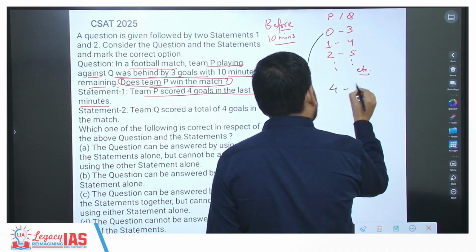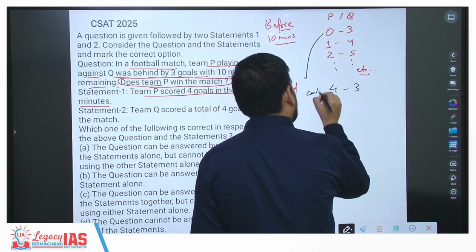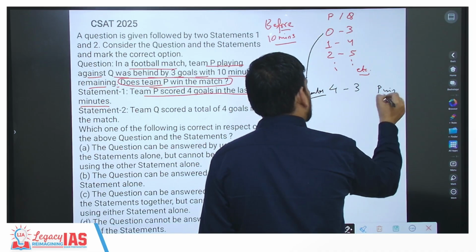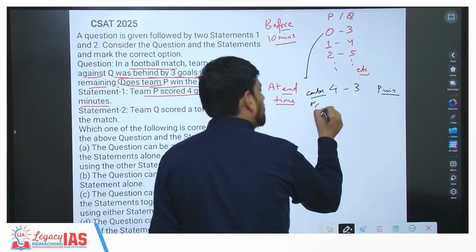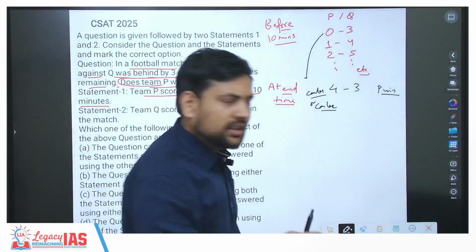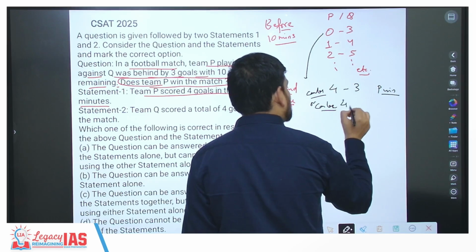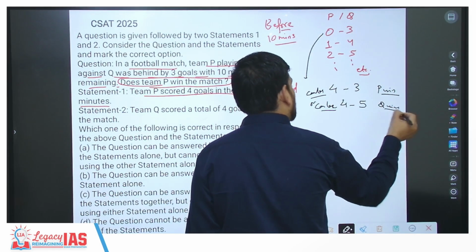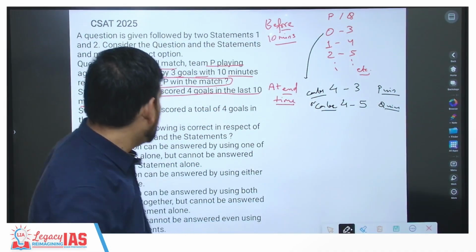Then this score line can be 4-3. Correct? 4-3. That means even. Or it can also be, let's say Q also scored 2 goals in the last 10 minutes. So this becomes 4 and 5. Then who wins? Q wins. Now can you get to a particular answer?